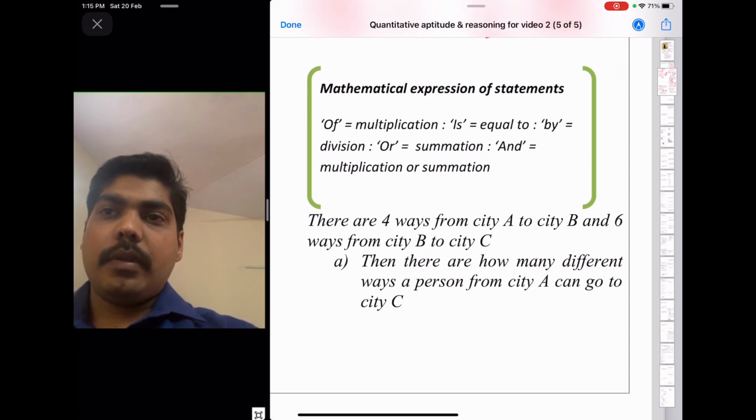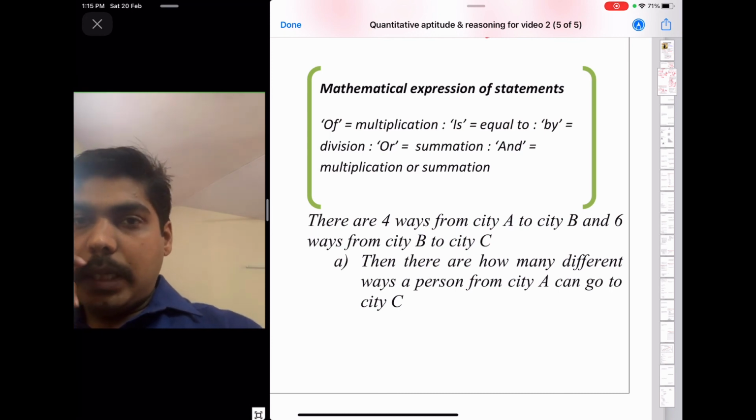Okay, mathematical expression of statements. This we will cover in the next video.